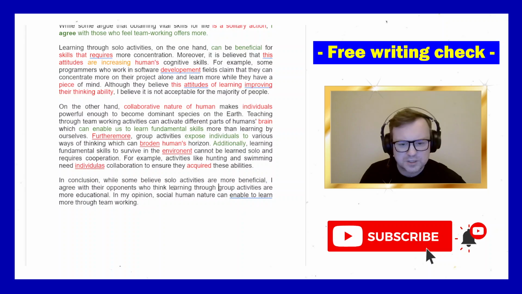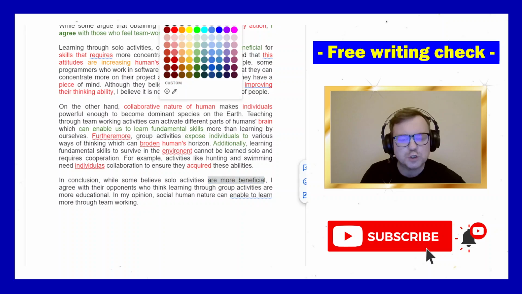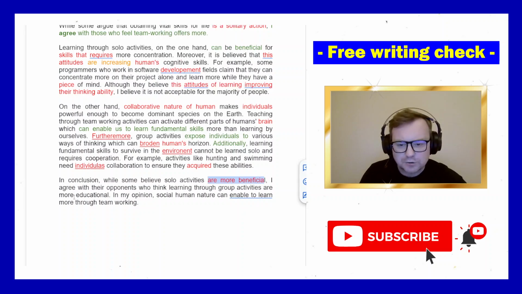In conclusion, while some people believe solo activities are more beneficial for what? This is an academic essay. You need to state more beneficial for what? For what? I agree with their opponents who think that should be a comma, I guess, comma here. It's a non-defining relative clause here.